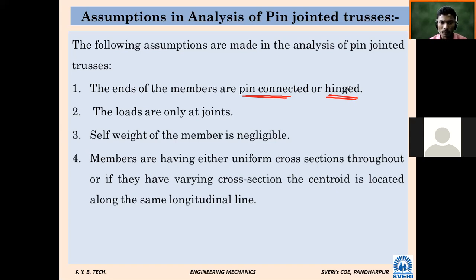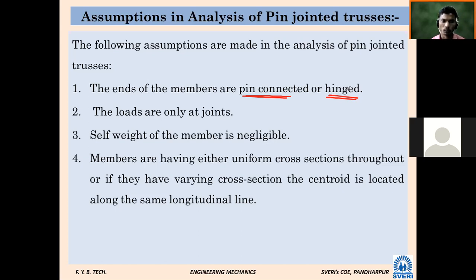Third, self weight of the member is negligible. Means while analysis of the frame, weight of the member we are not going to consider. There may be some certain weight of the member, but we are going to neglect that weight of member while analysis. And fourth one, members are having either uniform cross section throughout, or if they have varying cross section, the centroid is located along the same longitudinal line.